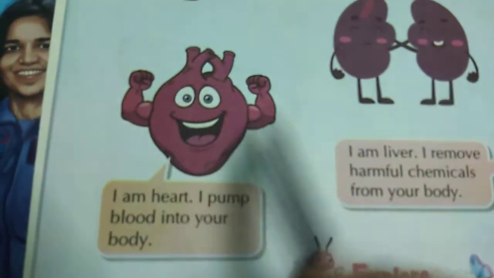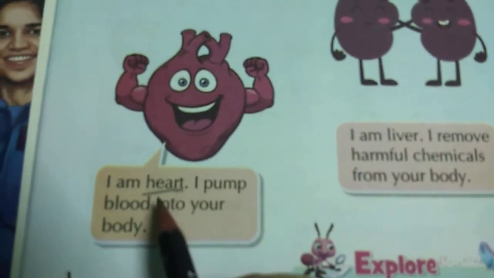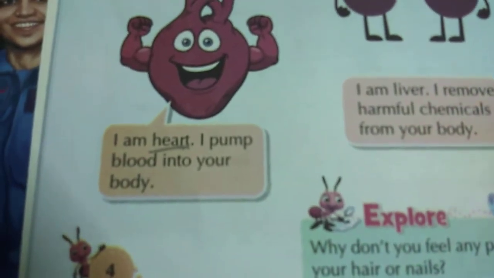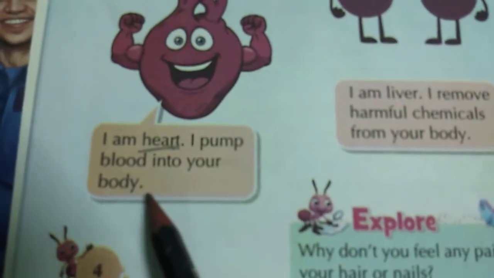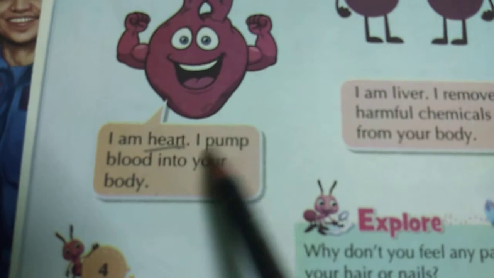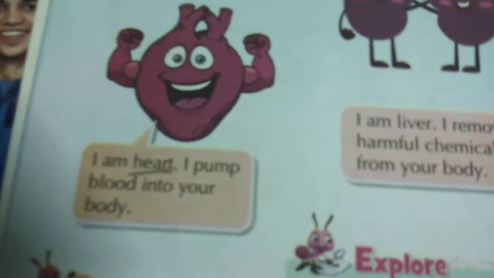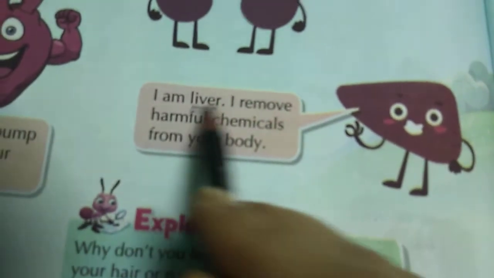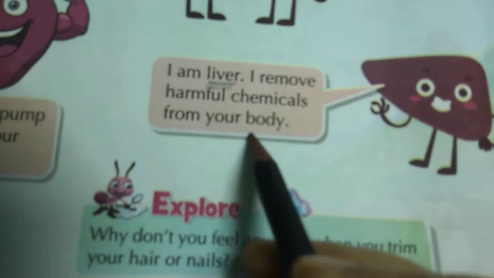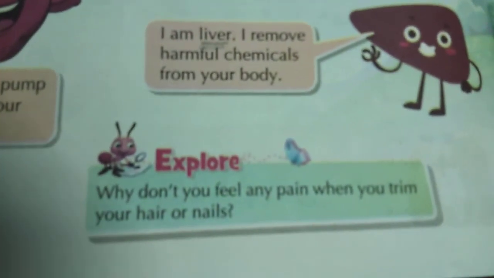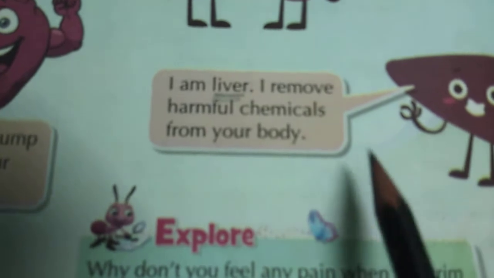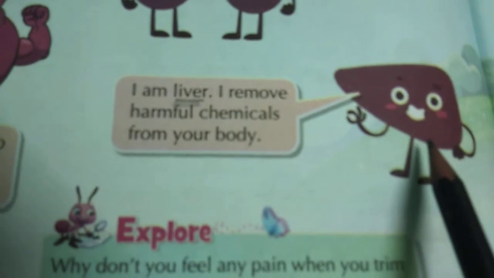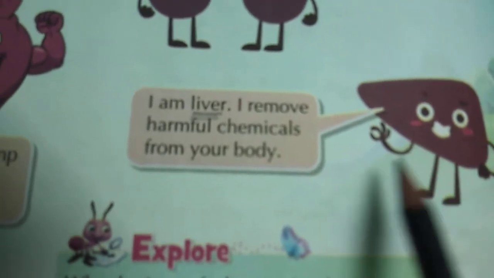Next, this is the heart. I am the heart. I pump blood into your body. The heart pumps blood to our body. What is the work of the heart? It pumps blood, gives blood to the body. Next, this is the liver. I am the liver. I remove harmful chemicals from your body. All the harmful, bad chemicals are not good for our body. There are many chemicals inside our body, so the liver helps us to remove the harmful chemicals.